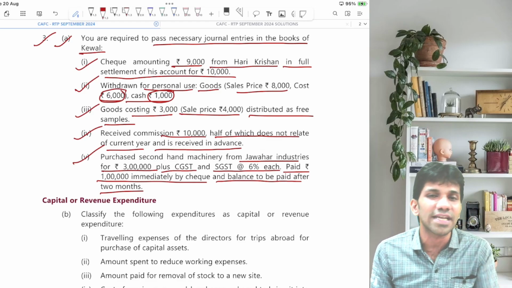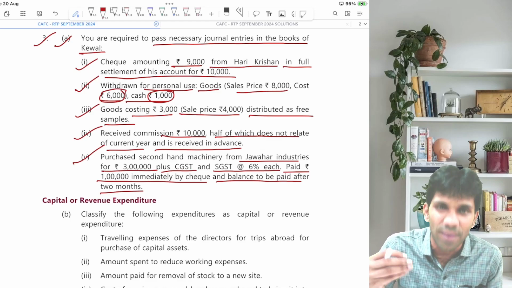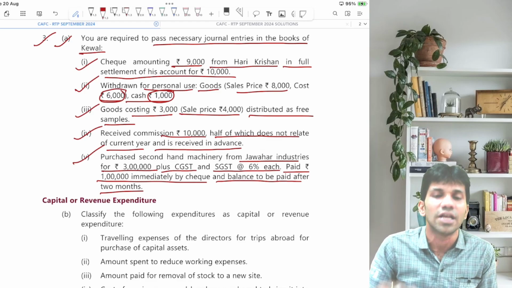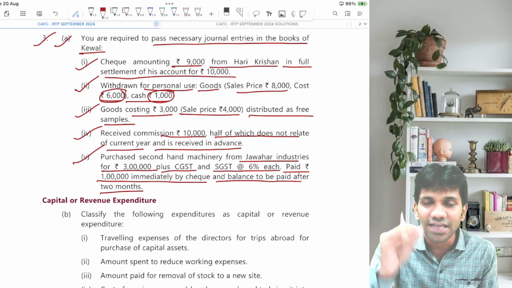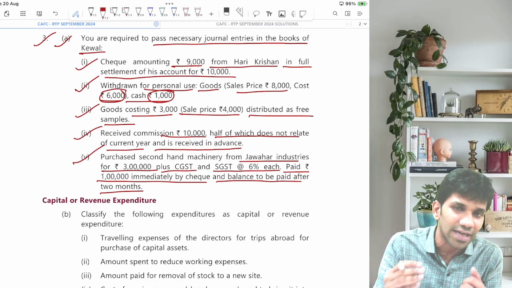Why input CGST and why input SGST? Because whenever we purchase anything and pay GST, whatever GST we have paid, we'll get the benefit of that GST. So anything receivable is an asset, hence input CGST, input SGST, debit. Anything receivable is an asset and assets have a debit balance.